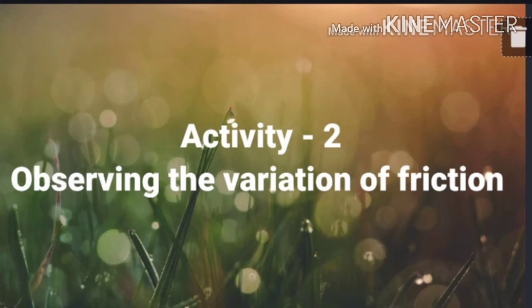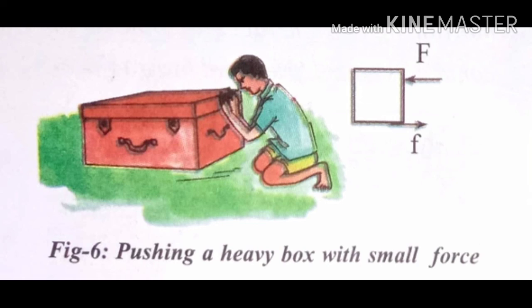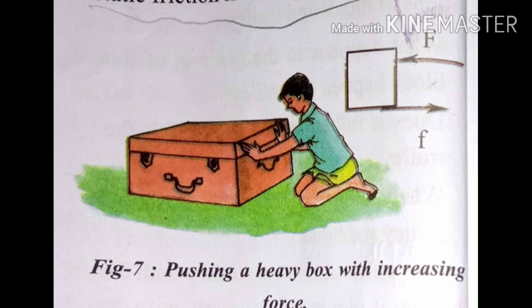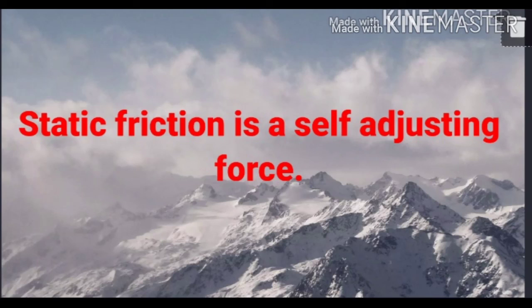First of all, children, push a heavy box which is kept on the floor with a small force to move it horizontally, as shown in the given picture. The box does not move because there is a frictional force which is equal and opposite to the applied force on the box. Now gradually increase the applied force. The box still does not move because the frictional force also increases accordingly and thus balances the increased applied force. From these experiments, we conclude that static friction is a self-adjusting force.